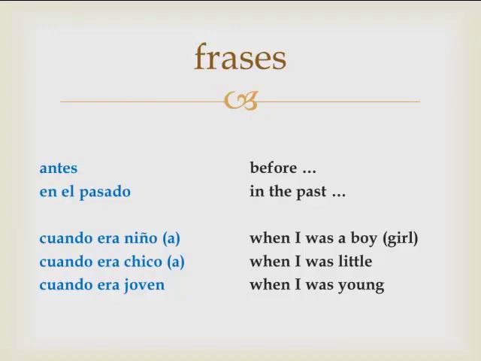Antes, you can't say that was February 4th, 1986. Or in the past, February 5th, 1996. There's no date on this. So because it's general and it's not specific, you're going to use the imperfecto past tense. Before, en el pasado, cuando era niño, cuando era chico, cuando era joven. These phrases are going to give you a clue as you'll probably use the imperfecto in these situations.